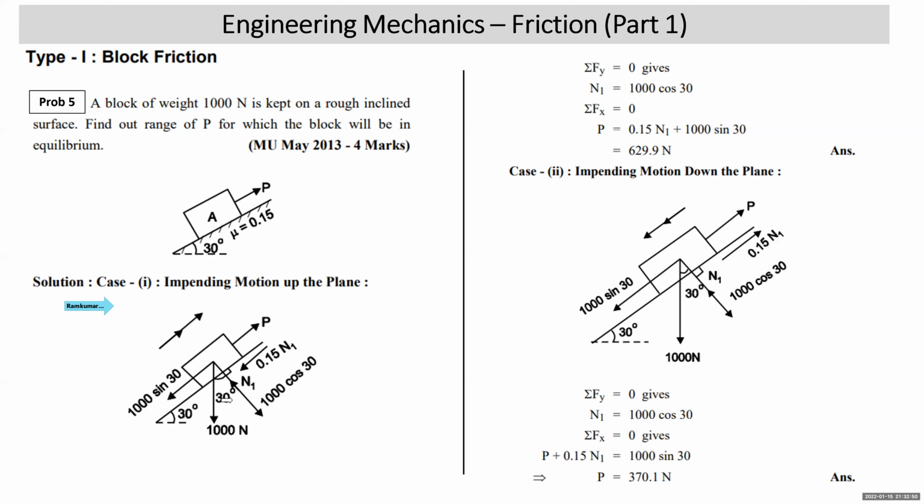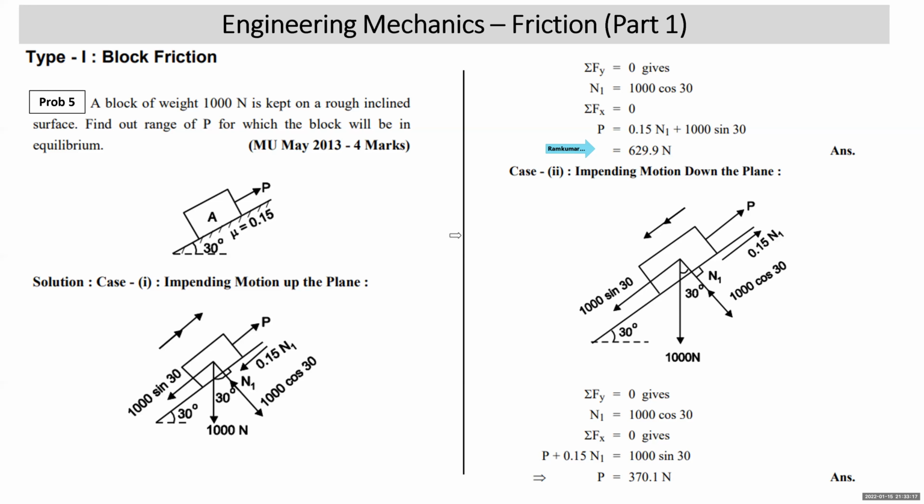Sigma Fy is equal to 0, N1 is equal to 1000 cos 30. Sigma Fx is equal to 0, P is equal to 0.15 N1 plus 1000 sin 30. This is what is shown on this side. Put the value of N1 here, and you get the value. So this is the value of P required for the impending motion up the plane.